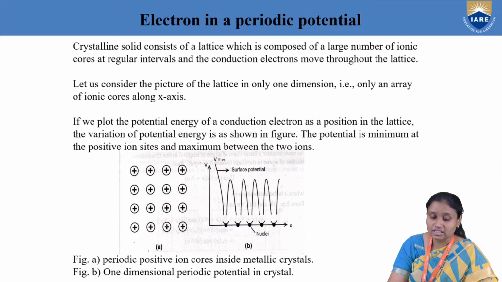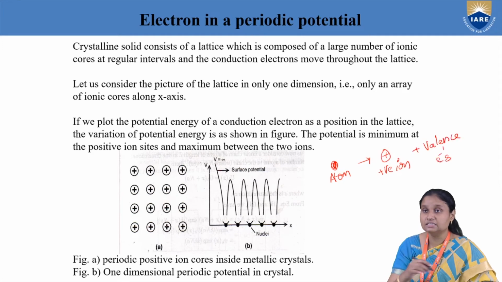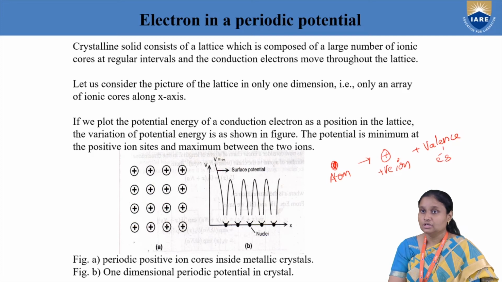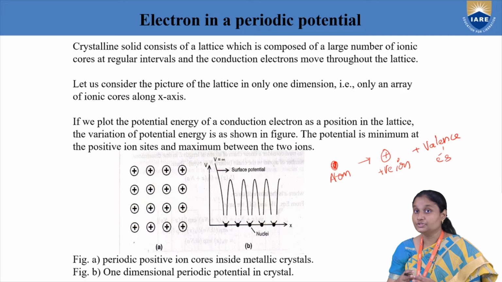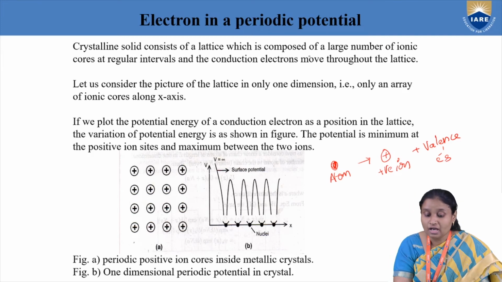Now again, we'll come back to our solid. As I have told you, what is a solid? If you take an atom, what is an atom? An atom consists of a positive ion plus its valence electrons. So what is a solid? A solid is a cluster of atoms. Instead of saying cluster of atoms, here we'll say that it consists of a large number of ion cores that are arranged at regular intervals.